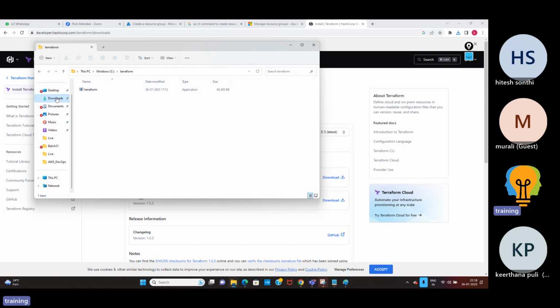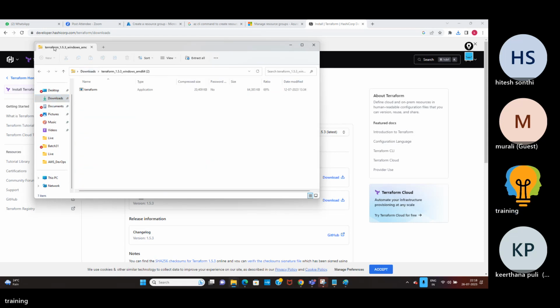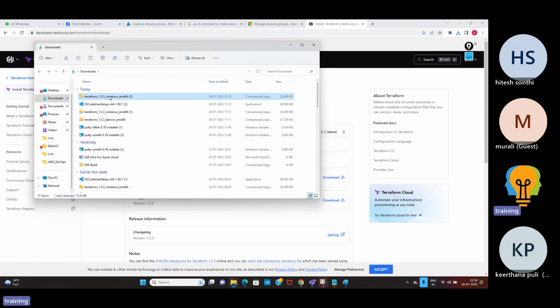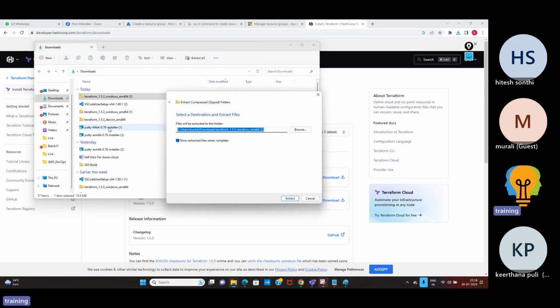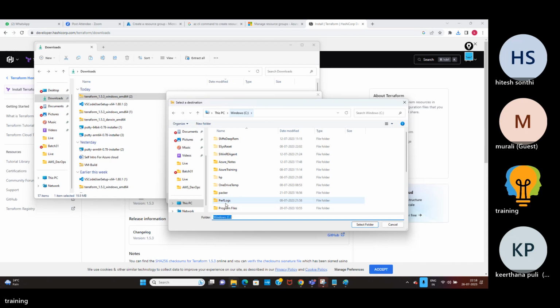How? Go to downloads. This is the zip file I've got. Double click, or else you can copy it and paste there. Or else you can extract the file: right click, extract all. Now you can extract to the C drive Terraform folder.